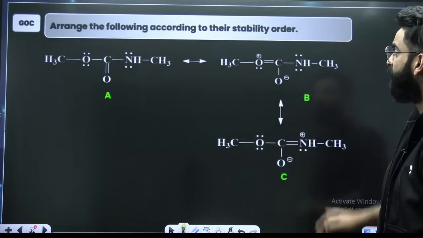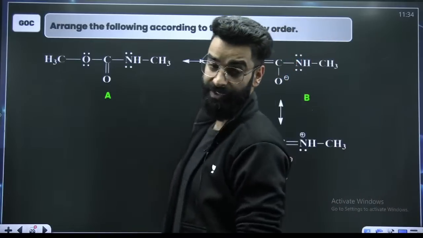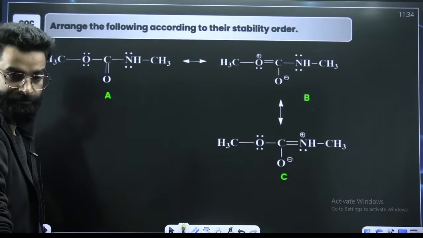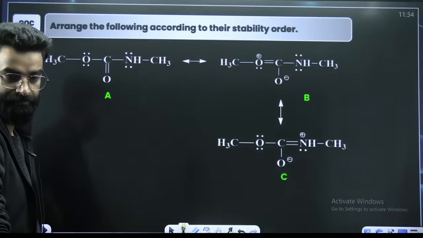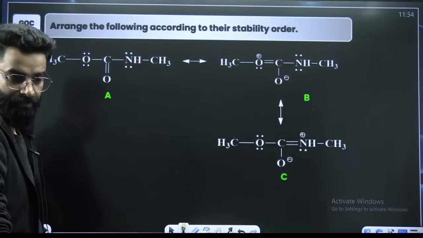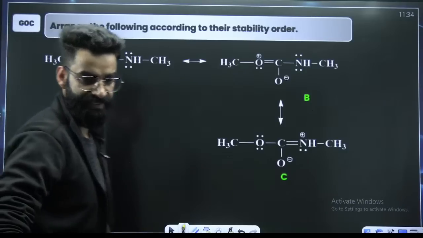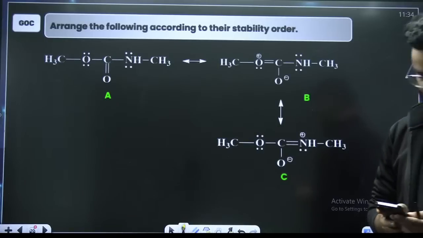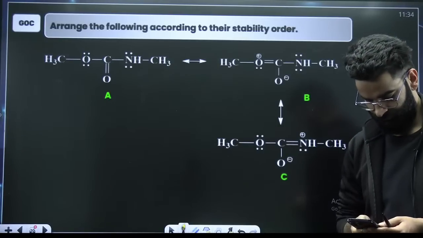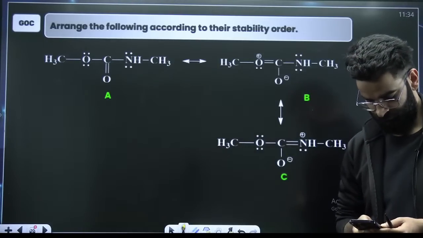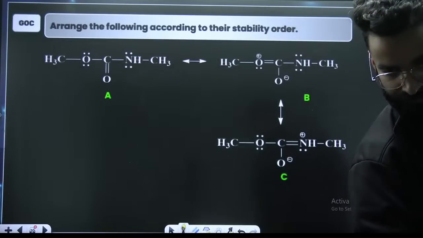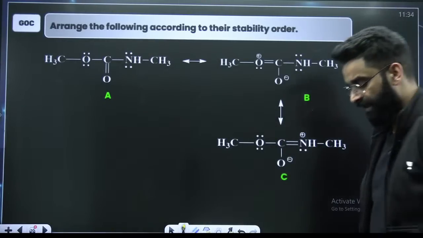Okay, 1, 2, and 3. These are three resonating structures. You have to arrange them on the basis of their stability. You have to arrange these resonating structures as per their stability. Quickly, guys.